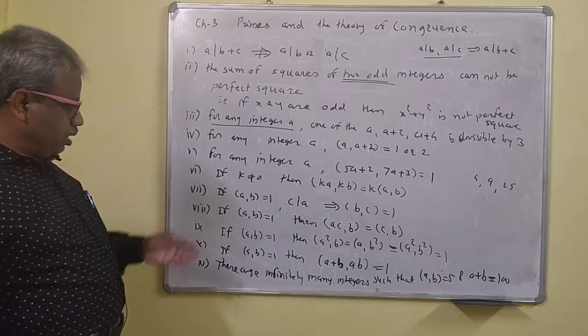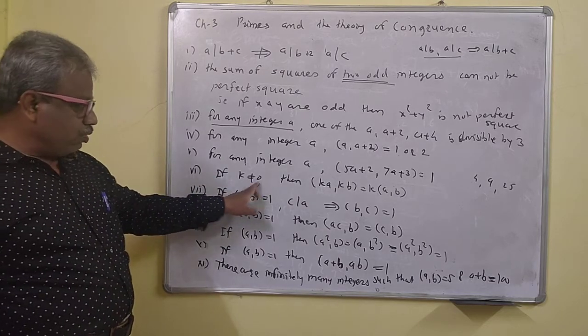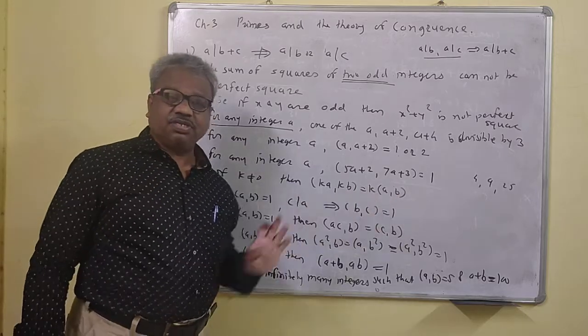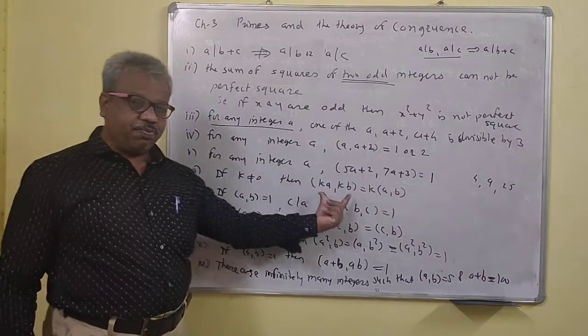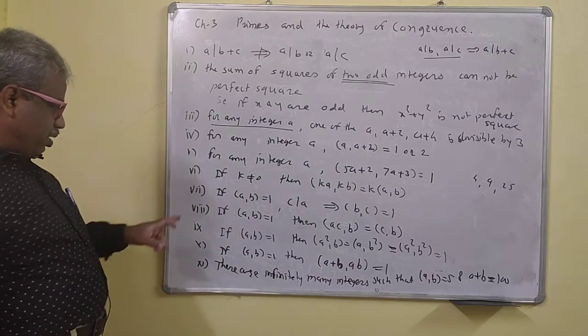Before that, we will discuss this. If k is not equal to 0, then the GCD of ka and kb is the same as k times the GCD of a and b. This is also very important: GCD of ka, kb is the same as k times GCD of a, b.